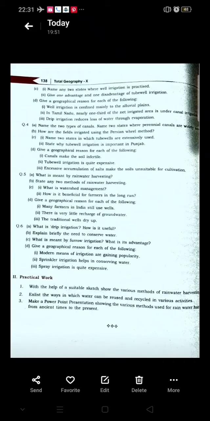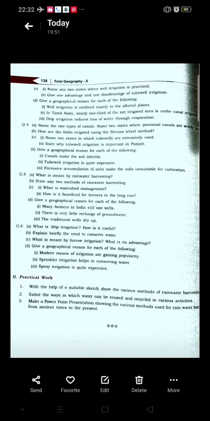For this answer, please turn over to page 134, the fourth point: major parts of Tamil Nadu enjoy rainfall during the winter season, while summer remains dry. Thus, irrigation is necessary in summer to make up for the lack of rainfall. Canal irrigation provides a solution to this problem.